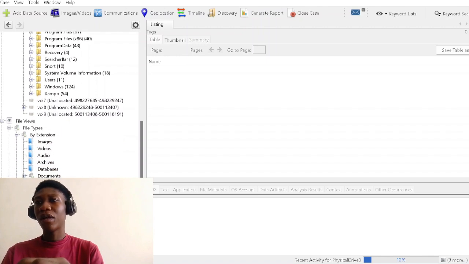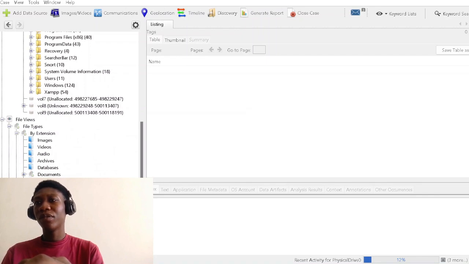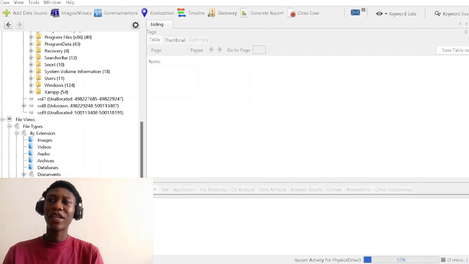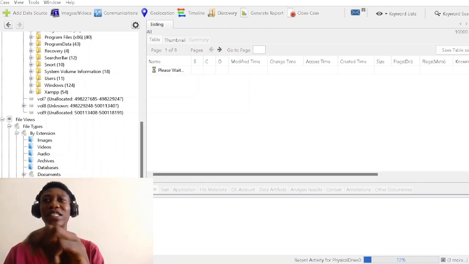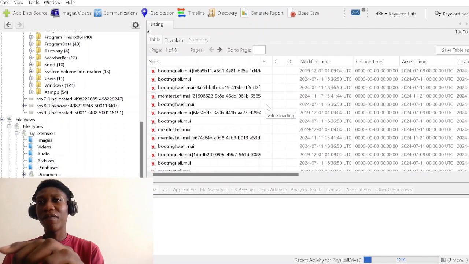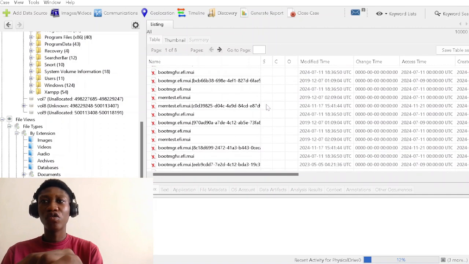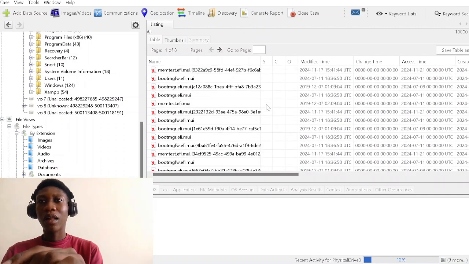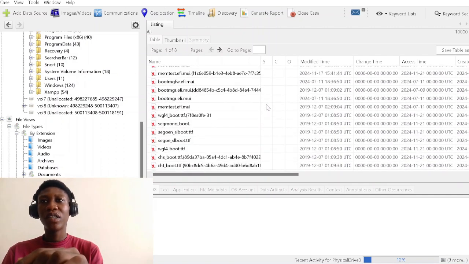Even if I don't know the year or the day, if you want to go through and see related files or anything to investigate, you can search wherever you want.